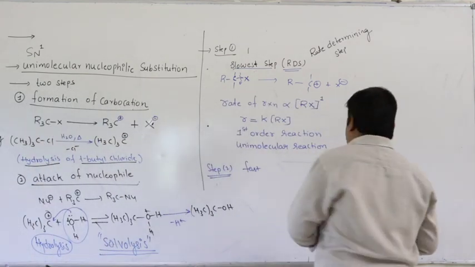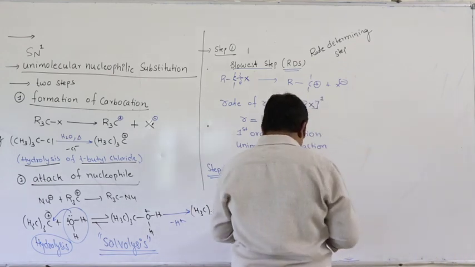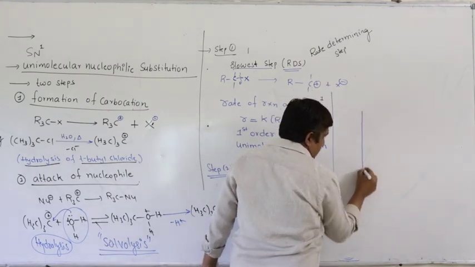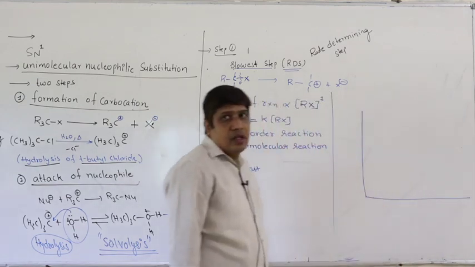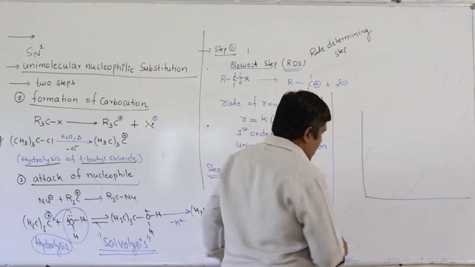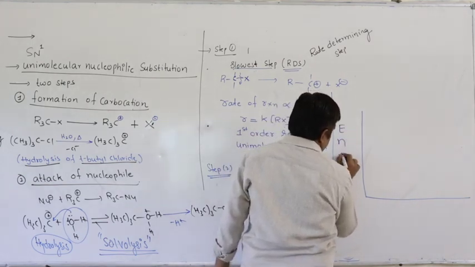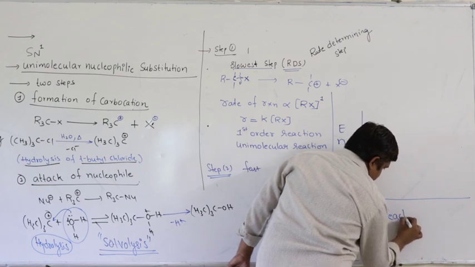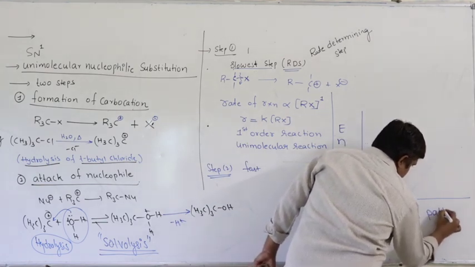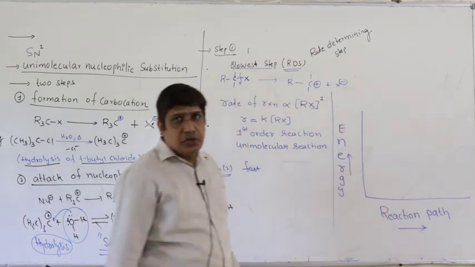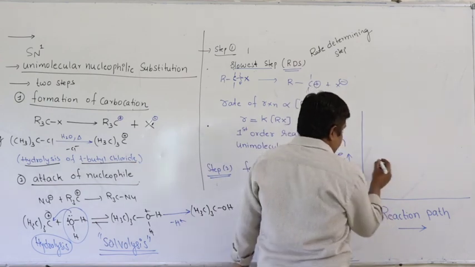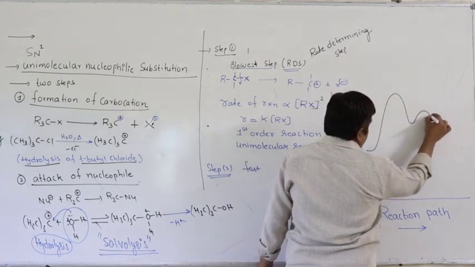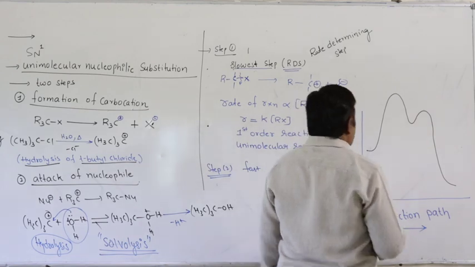If I plot a graph for this reaction, say energy versus reaction path, or reaction coordinate, this is the energy profile diagram.